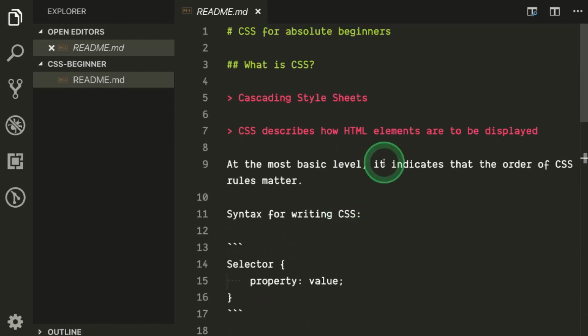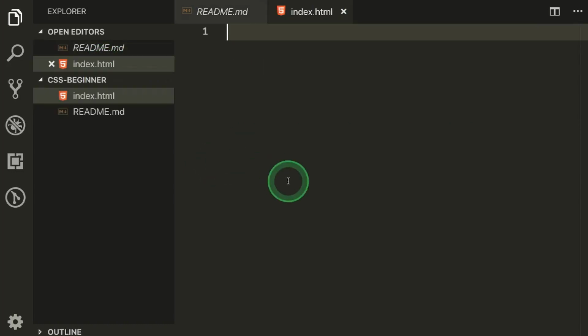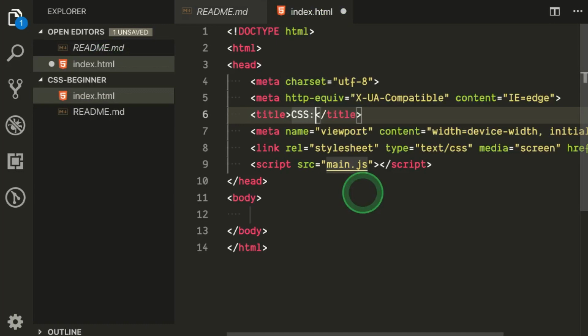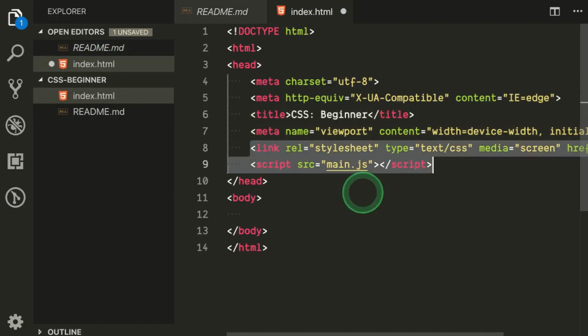Now, so these all are actually theory, right? So let's start with the practical example. Okay, so let's quickly create a file index.html. Okay, and then we can use this editor where I can have a simple HTML file and